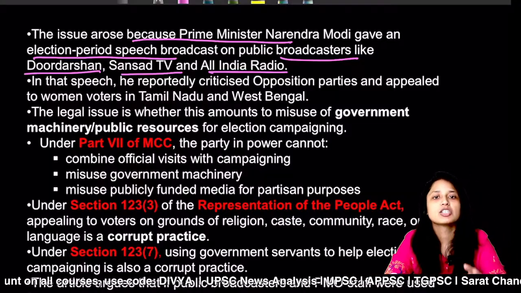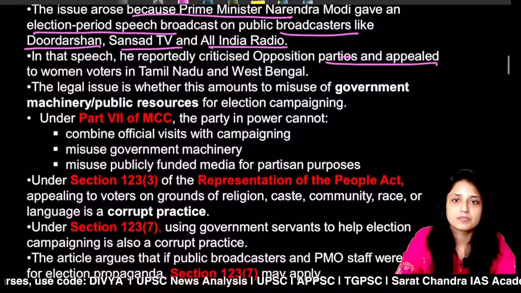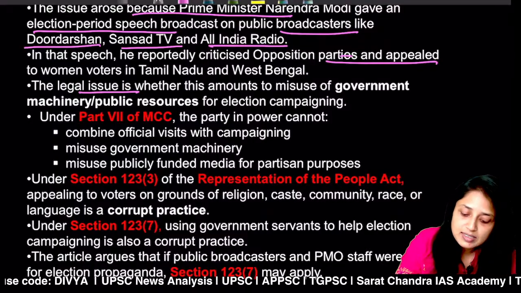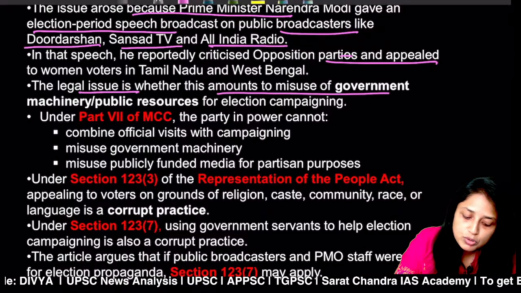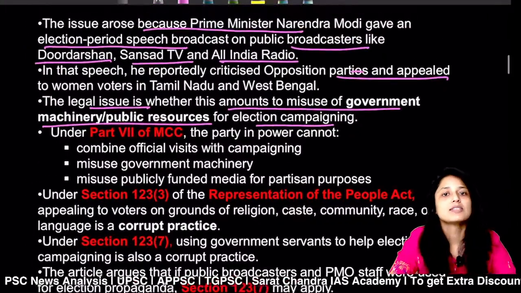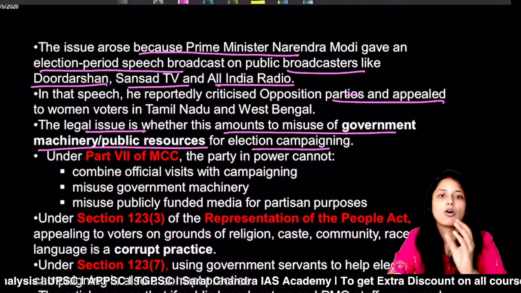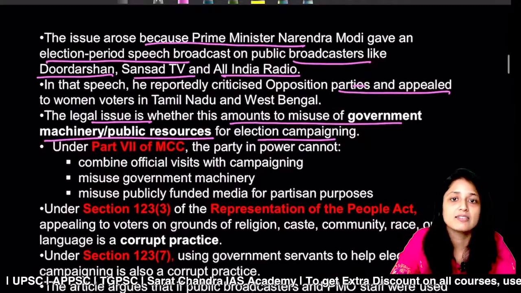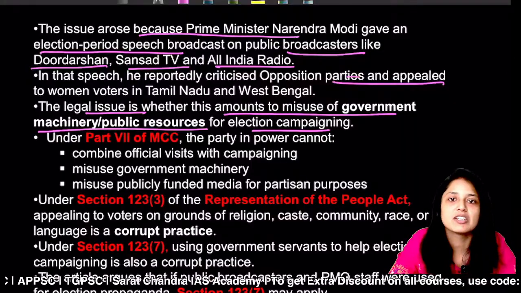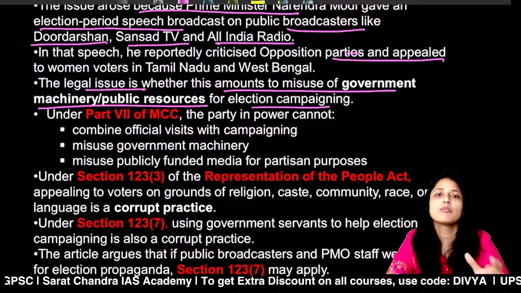That's why opposition parties have said that this is a violation of Model Code of Conduct. Here the main issue is whether this amounts to misuse of government machinery or public resources or not. This is the main question. If you are using a public funded platform or public funded news channels, then this is a part of government machinery only, right? So if you are using it for the election campaign, then it will be a violation of Model Code of Conduct.